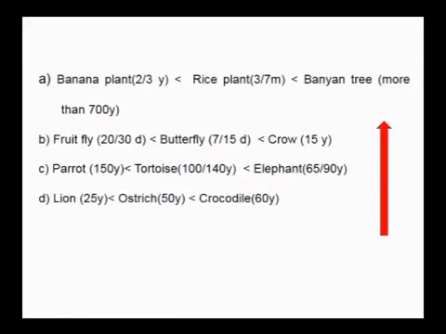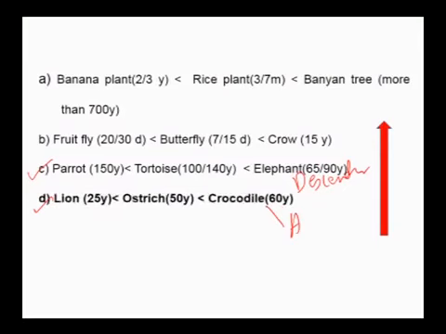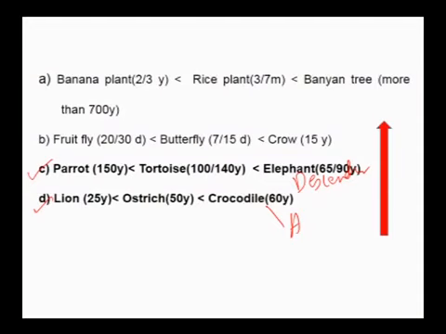But here the question says, arrange the organisms in ascending order, so that is from least to highest. Therefore, lion has 25, ostrich 50, crocodile 60. Therefore, the answer is D. Suppose the question is asked in descending order, that is from highest to least, then your answer should be C. If it is ascending order, then your answer should be D. So D for the ascending order, C for the descending order.